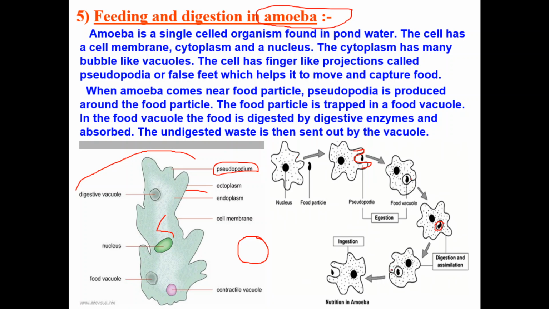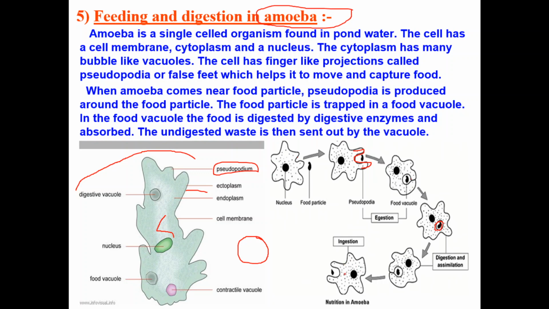But here, the cytoplasm, this white colored structure, plays that role. Inside the body, the assimilated food is distributed throughout the cytoplasm, and then the remaining undigested waste material, just like us, we also remove undigested waste in the form of feces.